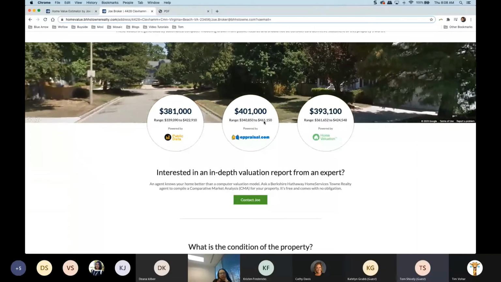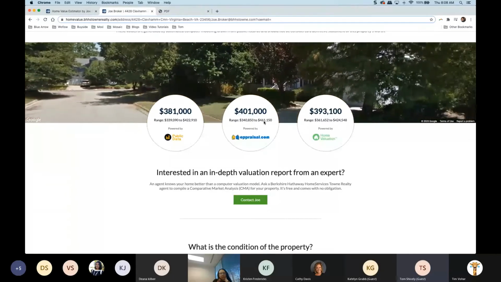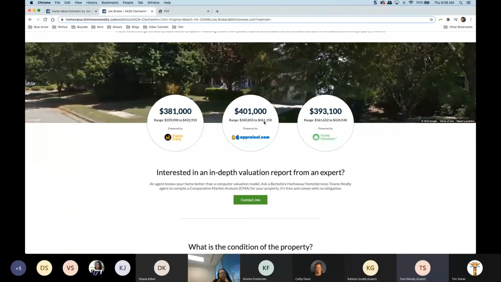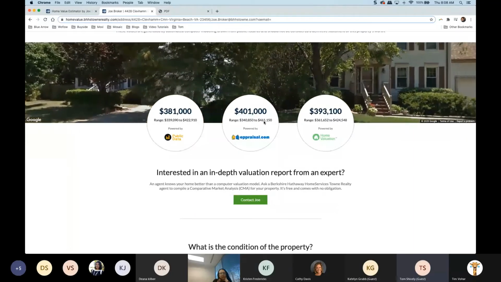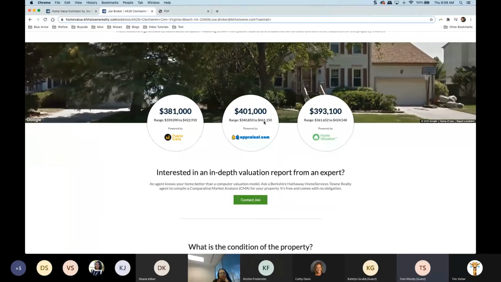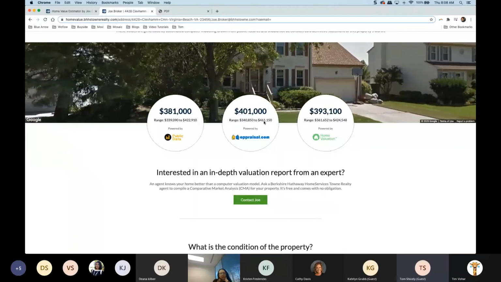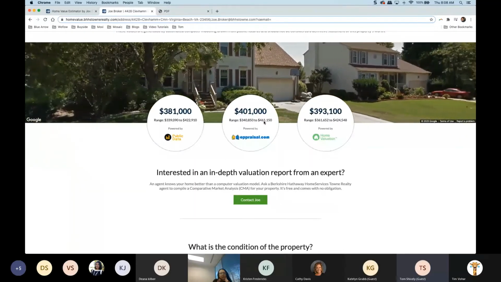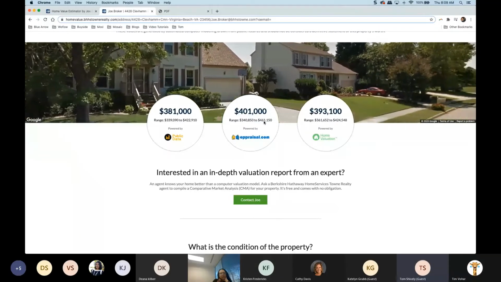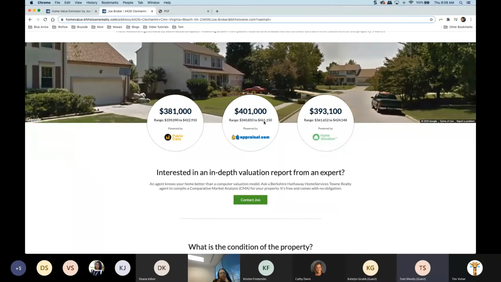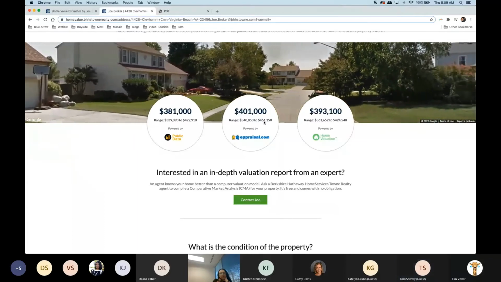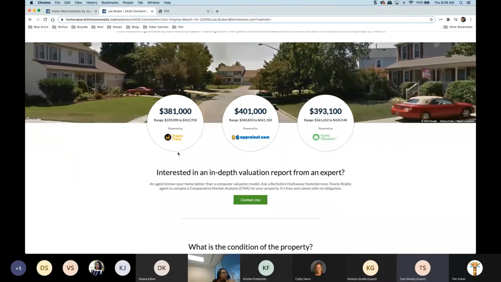So we have this information, and we give this to them up front just to say, this information is a good estimate. It's a good way of tracking how the market is moving. But if we're actually going to list our house, if we're going to put this on the market, we'll need some expertise to get that exact number. So we can get the full value of your house, but not have it sit on the MLS forever. All right, so that's the first part of this.